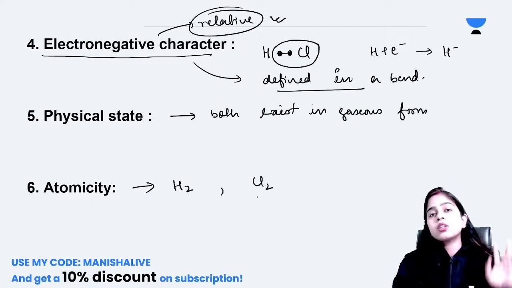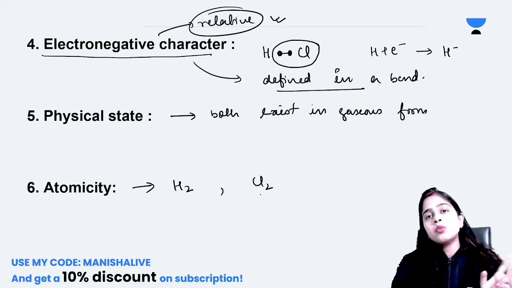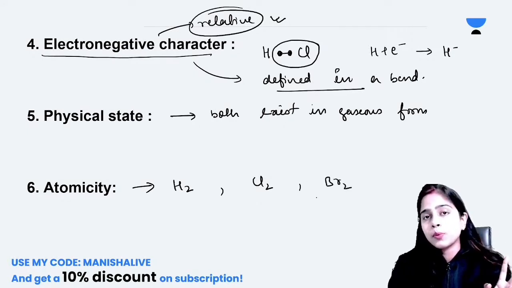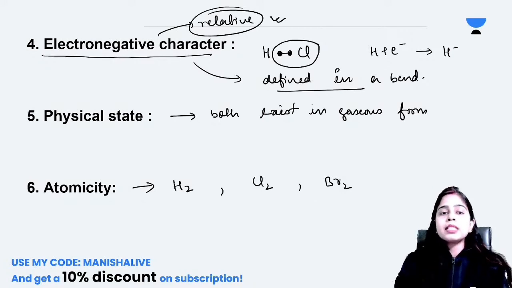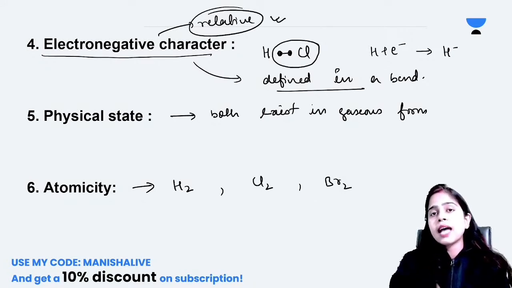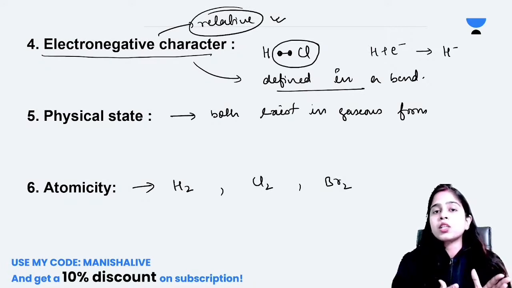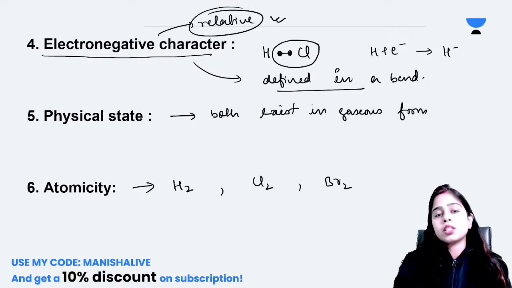Similarly, the molecule of chlorine also consists of two atoms of chlorine. Bromine also consists of two atoms of bromine. That means the atomicity for hydrogen as well as halogens is the same. In both cases, the molecules of hydrogen as well as the halogens are diatomic molecules.